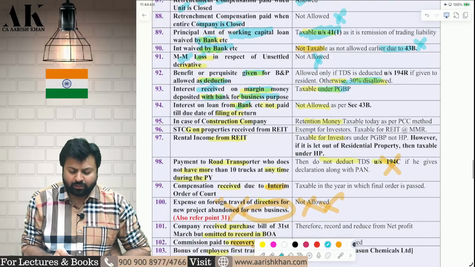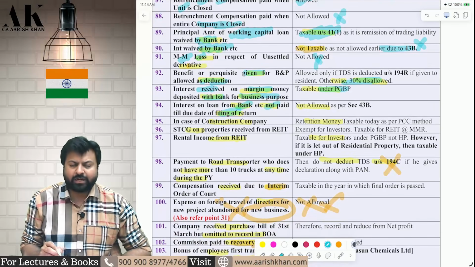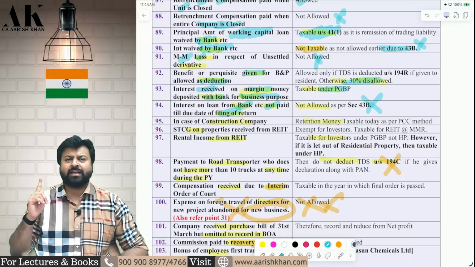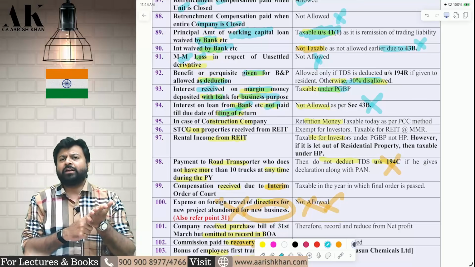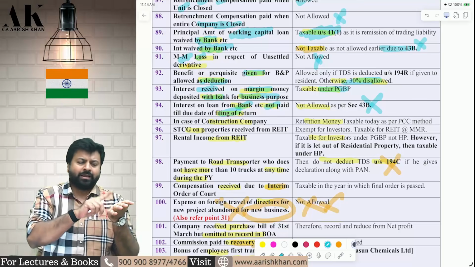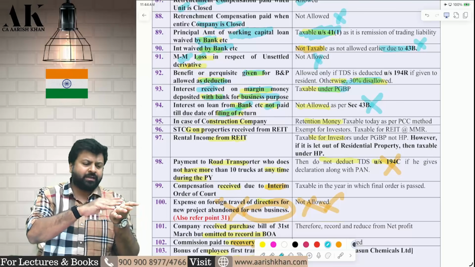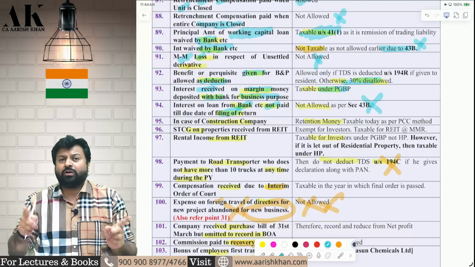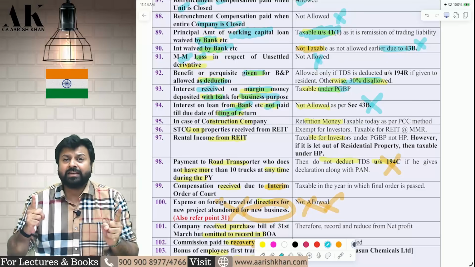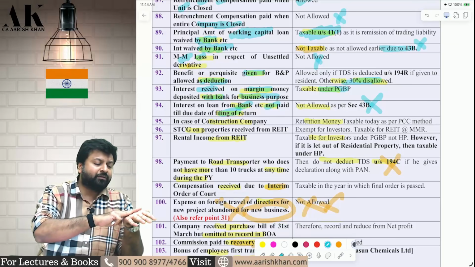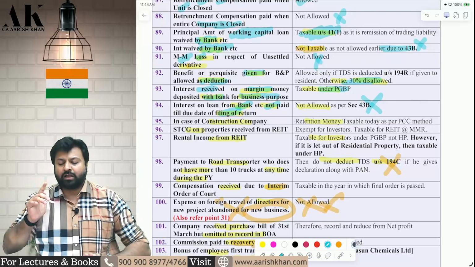Next, you have taken a loan from a bank and you have not paid the interest till the due date of filing of return. It will be disallowed under 43B. See which loans are covered in 43B. If a loan is taken from a scheduled bank, a public financial institution, a state financial corporation, a notified NBFC or a cooperative bank, then you have to pay the interest till the due date of filing of return. If you take a loan from a foreign bank, from your employer, or from your friends, then the interest can be allowed on accrual basis also.